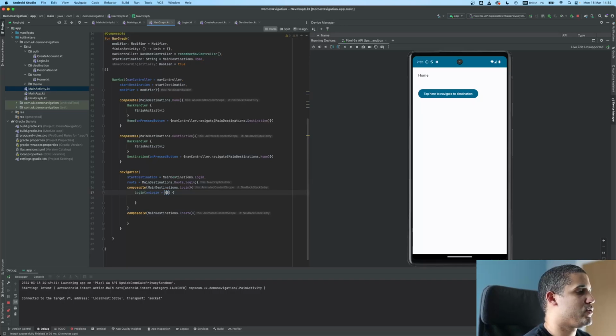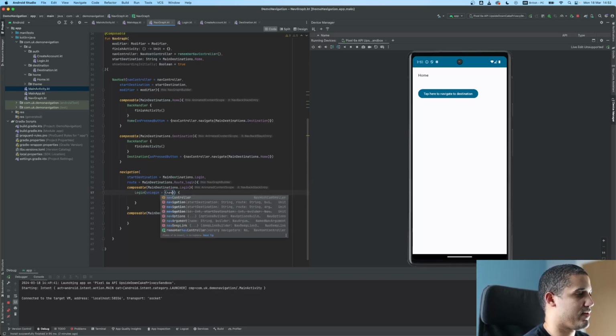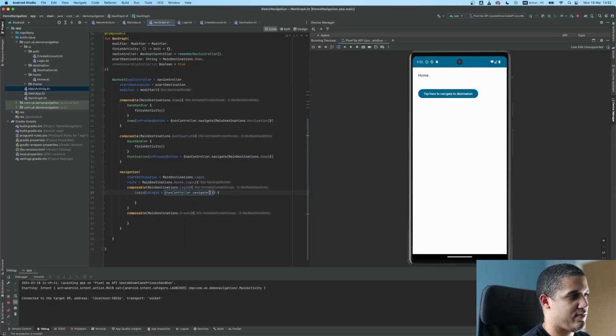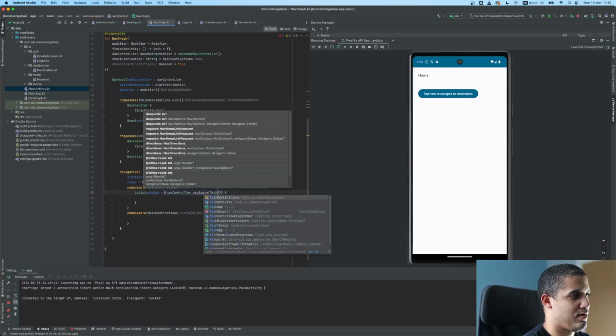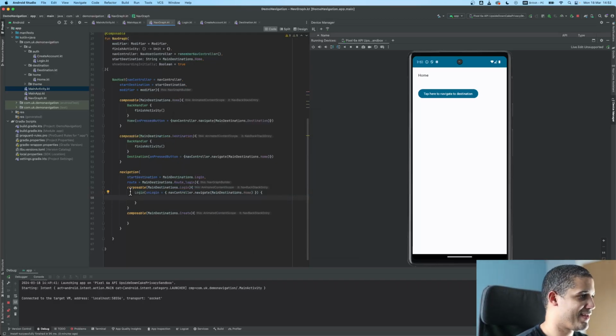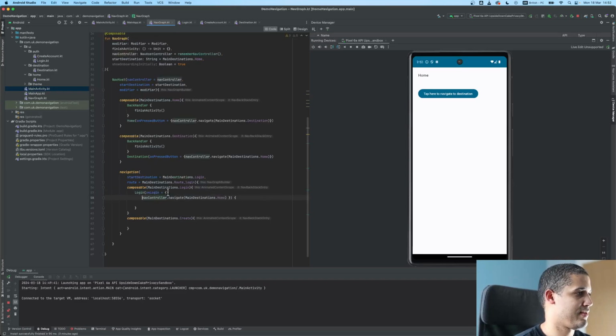On login, what do you do? And then on login you call the navigation controller and navigate home. This is not fully done, bear with. Okay, so that's what you do on login. Call the navigation controller and navigate home.